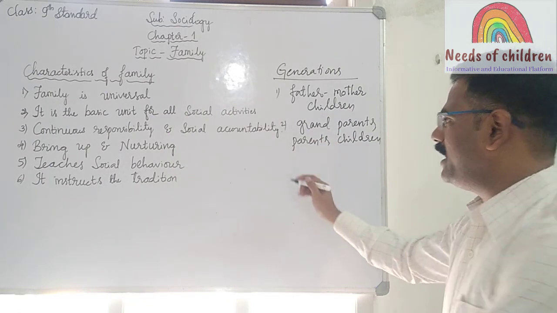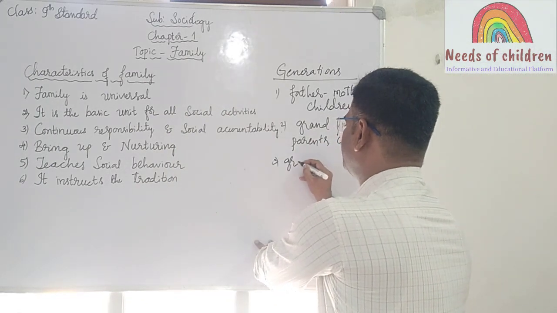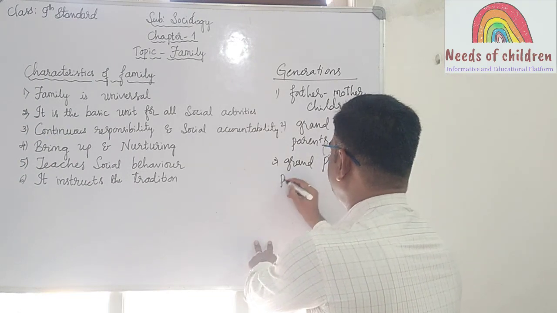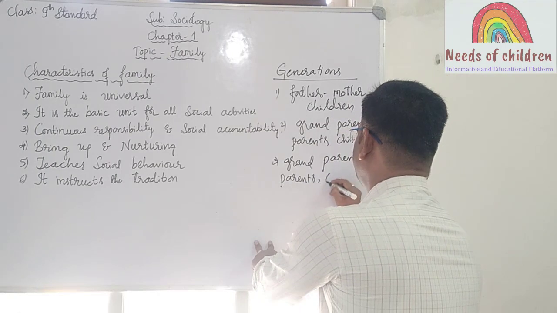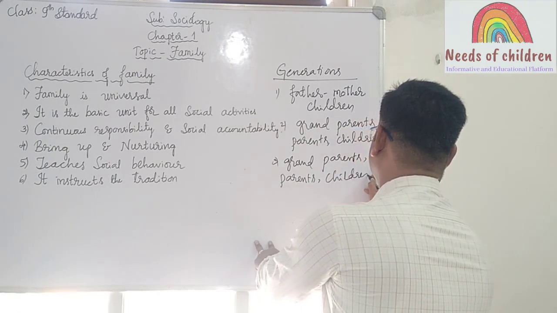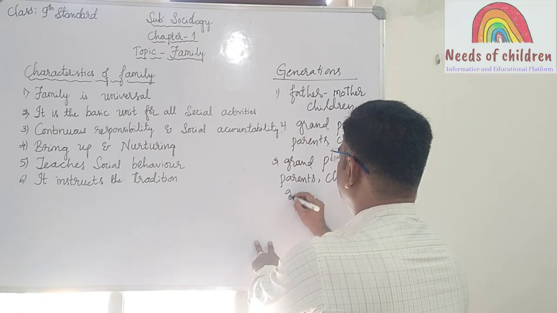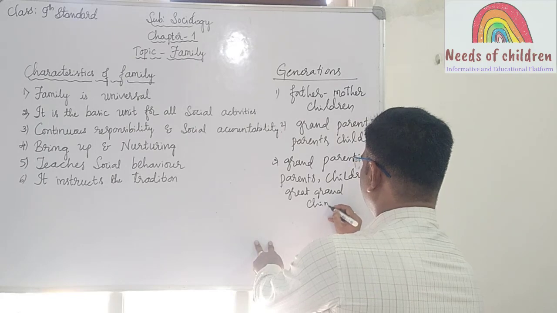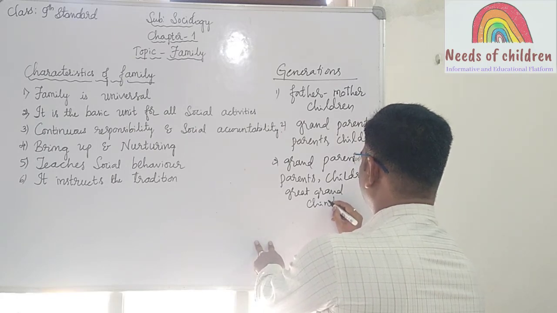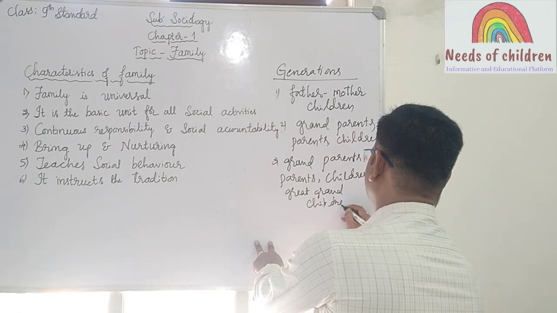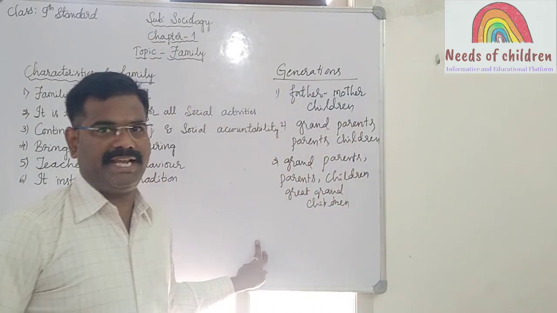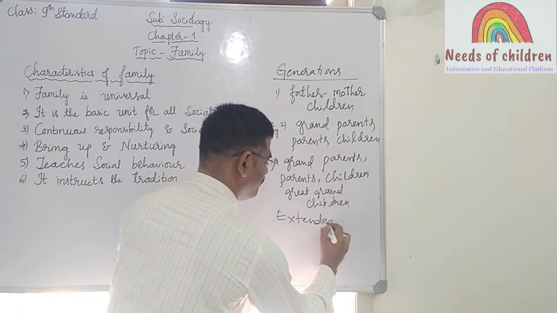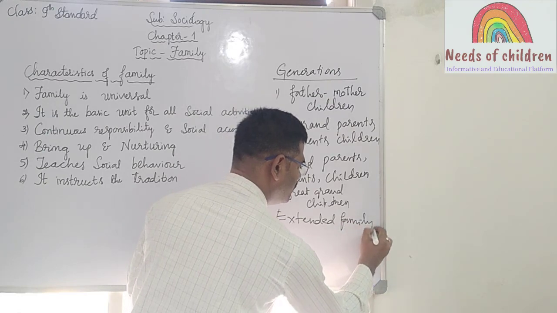Here the extended family includes grandparents, parents, children and then great grandchildren. These are called extended families.